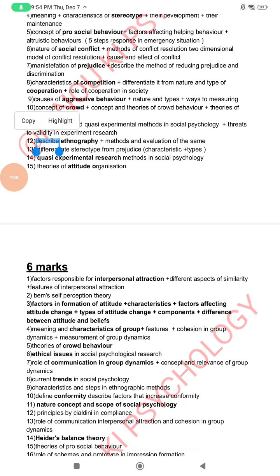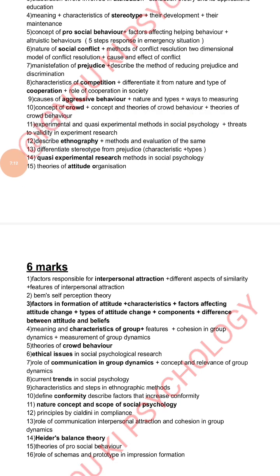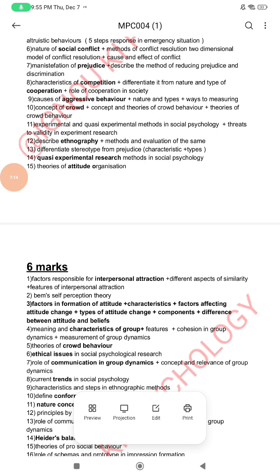Question number 12, describe the ethnography plus methods and evolution of the ethnography. See, in this also you have to explain what is ethnography. Ethnography is a qualitative method for collecting data, often used in the social and behavioral science. So in this way, you have to write the answer.